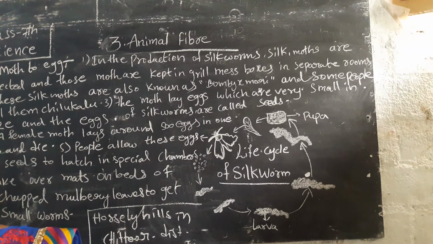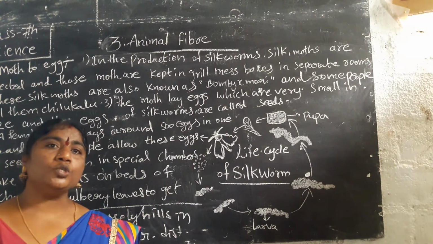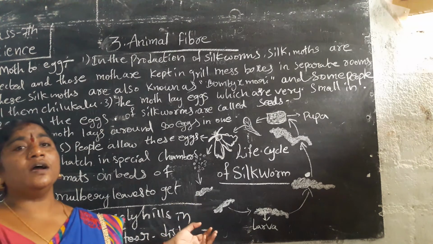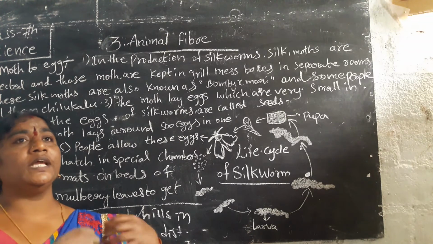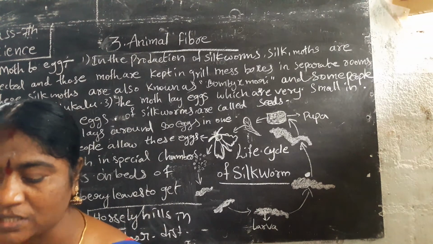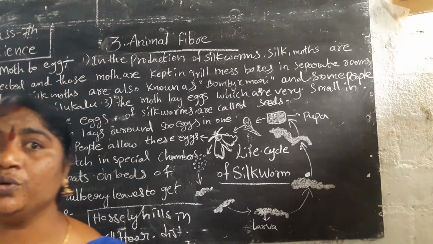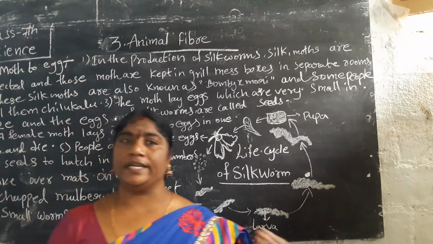At this stage some farmers also sell. Those who produce the silk, the merchants and the farmers, can sell these chambers. Up to here we finish the first stage. We will go to the second stage, from eggs to cocoon, in the next session.